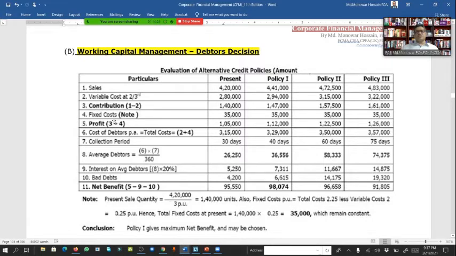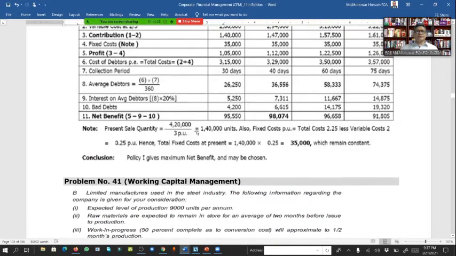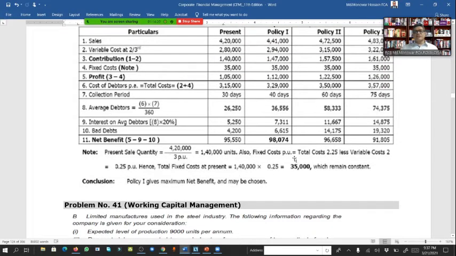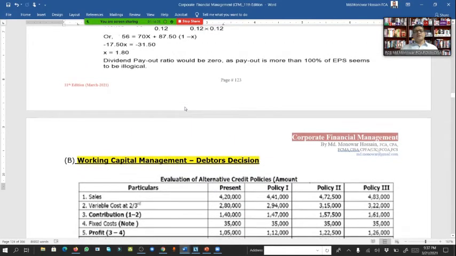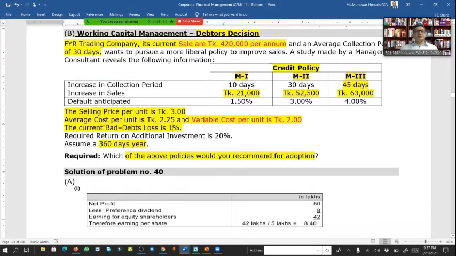And now the fixed cost. How do we calculate fixed cost? Look here, fixed cost per unit, that means total cost 2.25. As per the question, the average cost per unit is 2.25, but the variable cost is 2.